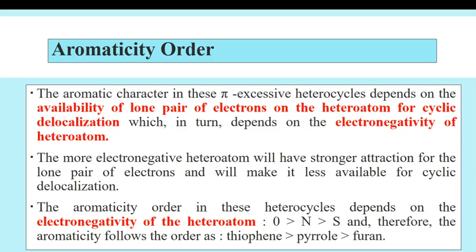So the aromaticity order in these heterocycles depends on the electronegativity of the heteroatom. That is, oxygen has high electronegativity, then nitrogen, then sulfur. Therefore, the aromaticity follows the order thiophene, pyrrole, and furan. That is, thiophene has higher aromaticity than pyrrole, then furan.